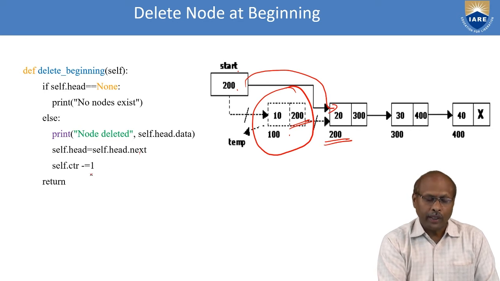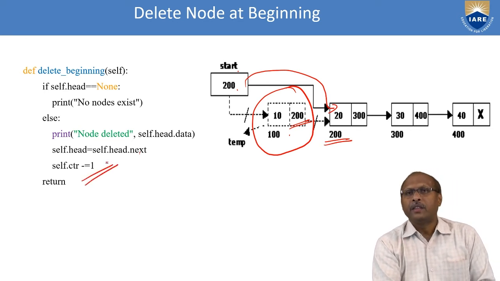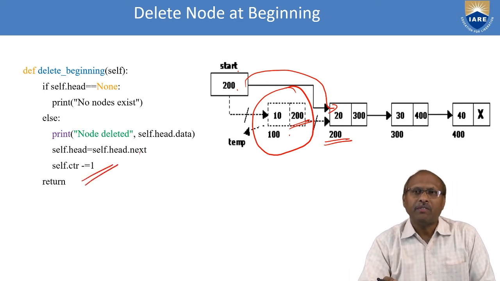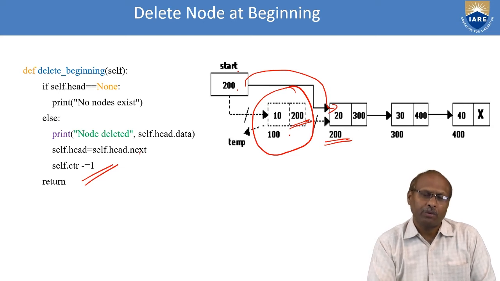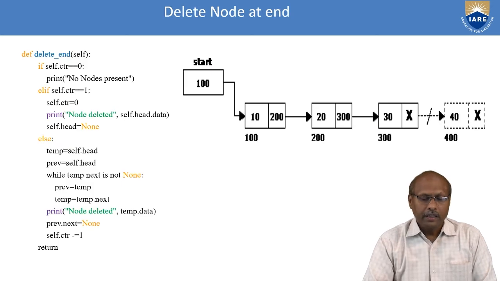And my counter has to reduce by 1 because you are deleting. Whenever you are inserting, you have to increase; whenever you are deleting, you have to reduce by 1. So this is the way you can delete a node at the beginning. Similarly, you can delete a node at the end also.